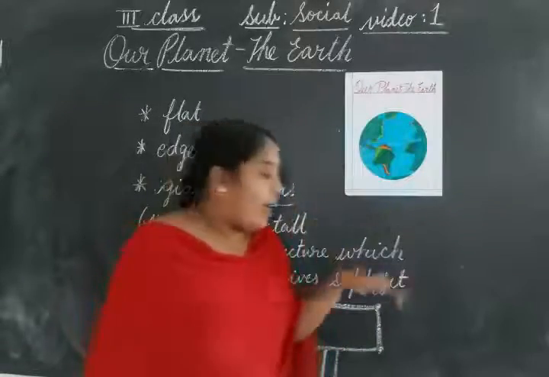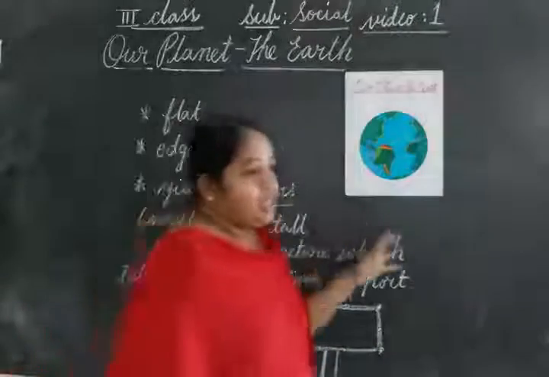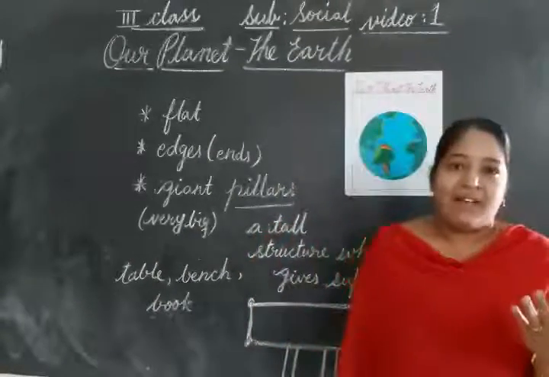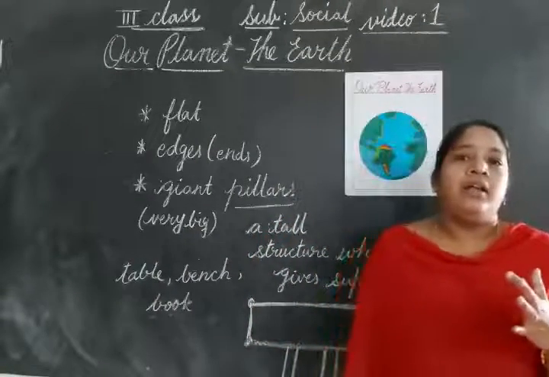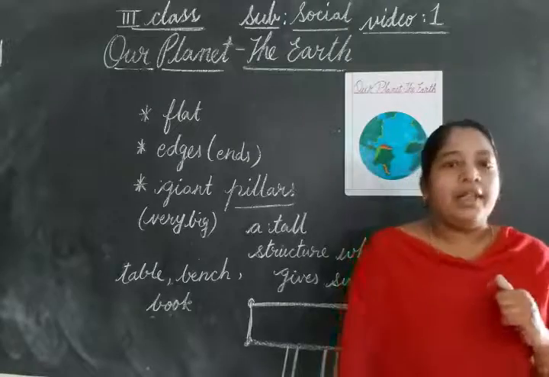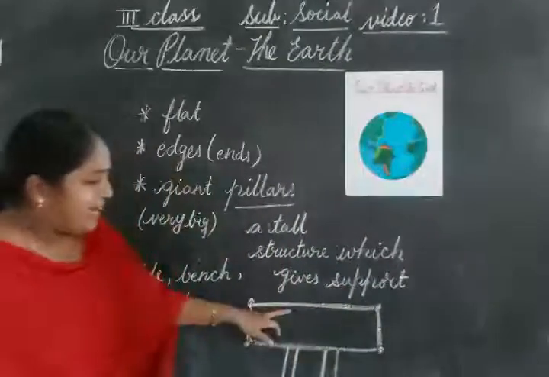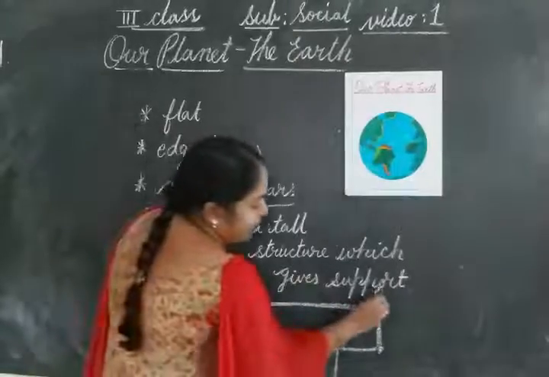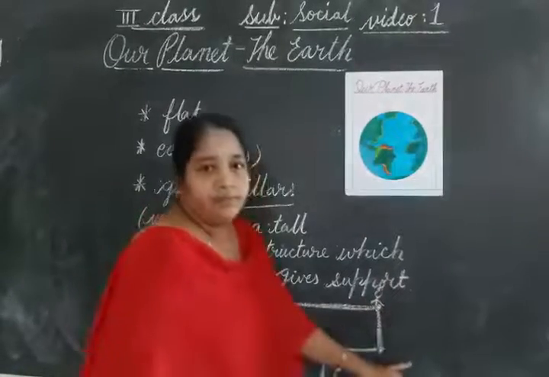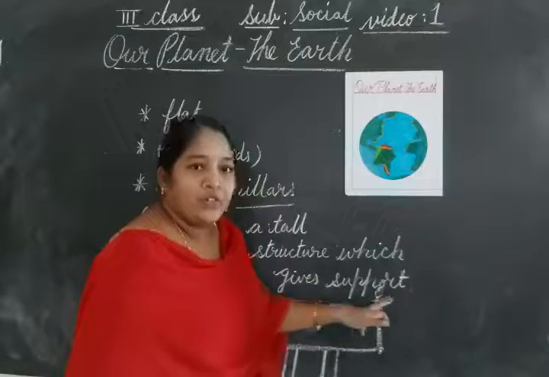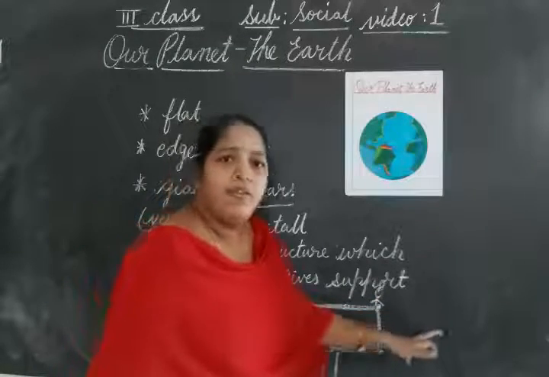Clear, children? When they traveled too far, they may reach the edge of the earth and fall from the earth. For example, if you stand on the edge of a table or a bench, you may fall down.